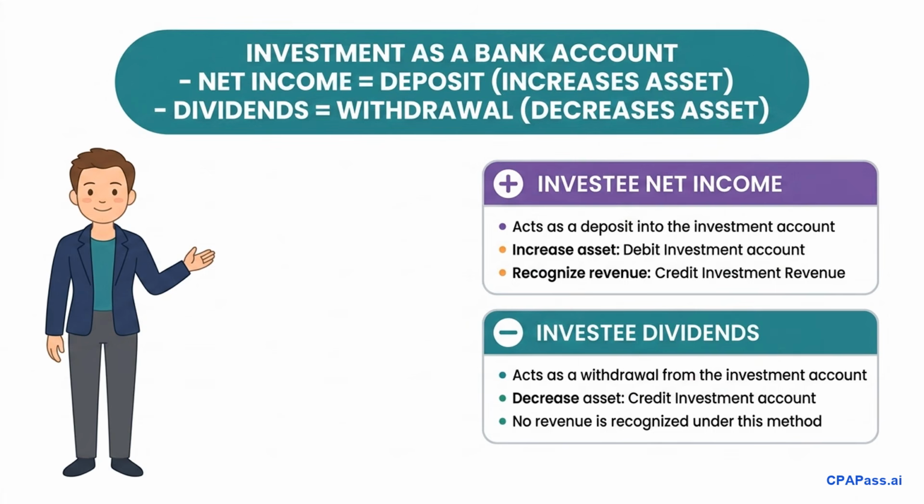Conversely, when the investee pays a dividend, they are distributing cash out of that account to us. This cash receipt is not new revenue. It is simply a withdrawal from our investment account. Therefore, under the equity method, dividends received decrease the investment asset balance. This bank account analogy prevents the common mistake of treating equity dividends as income.